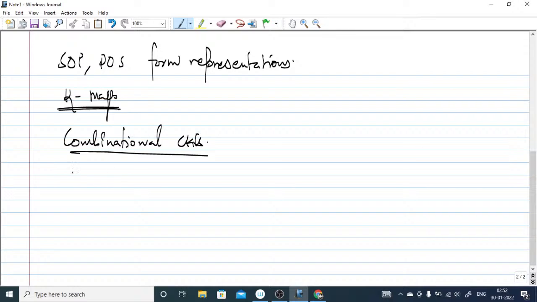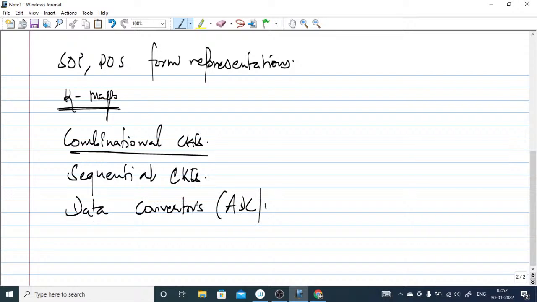So in sequential circuits there are various important concepts. And then the important concept is data converters, such as ADC and DAC.